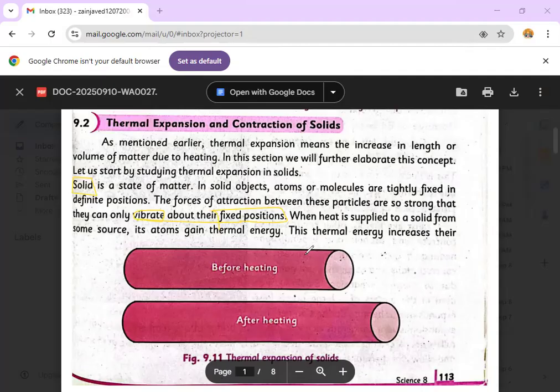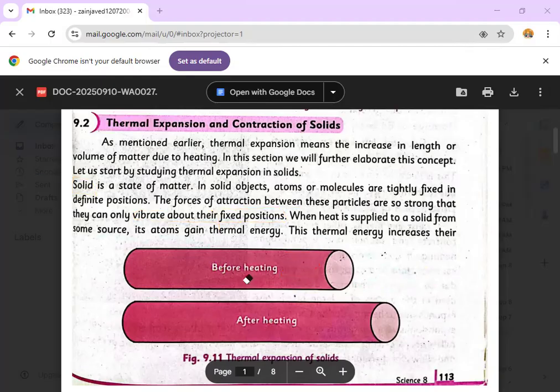If I draw a molecule over here, you can see that the shape of the molecule is definite, and there is very little space between the molecules of a solid. And these solid molecules vibrate at their fixed position like that, like that. They move in a to and fro motion at their fixed position. So this is all about the molecular state of solid.